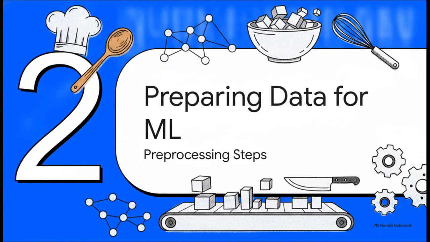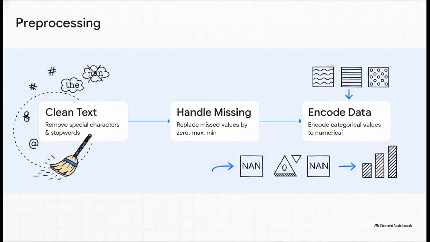Moving on to Section 2, preparing data for machine learning. Before an AI can reason, we have to feed it, right? And cleaning data for NLP is a pretty rigorous process. First, we have to strip away all the noise, so removing special characters and stop words. Second, we deal with missing values. If there's a blank space or a NaN in our dataset, we have to replace it mathematically, maybe with a 0, a max value, or an average. And finally, we encode all those mixed categorical strings into straight numbers.